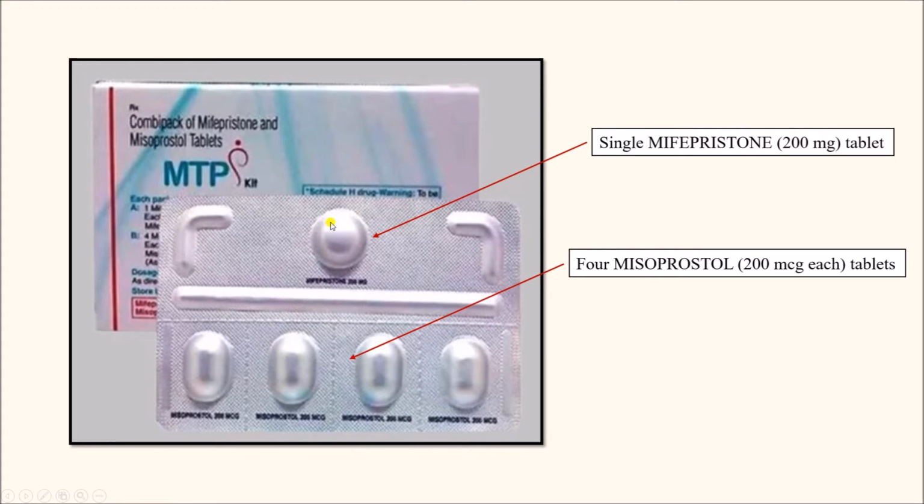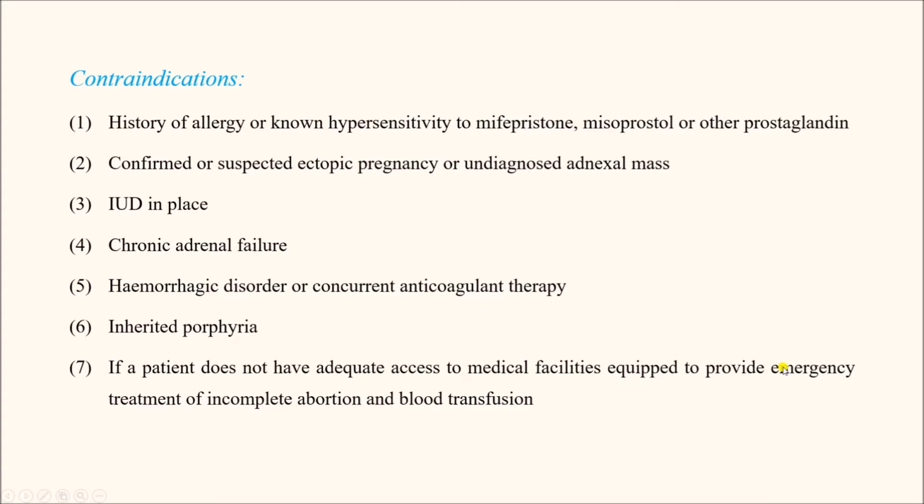In this diagram you can see this is a single tablet of mifepristone 200 mg, and these 4 are the misoprostol tablets, 200 microgram each, so 4 tablets is 800 microgram. Mifepristone is to be taken, and misoprostol is either given vaginally within 6 to 8 hours, or better to give immediately when the mifepristone is taken. This is the regimen.